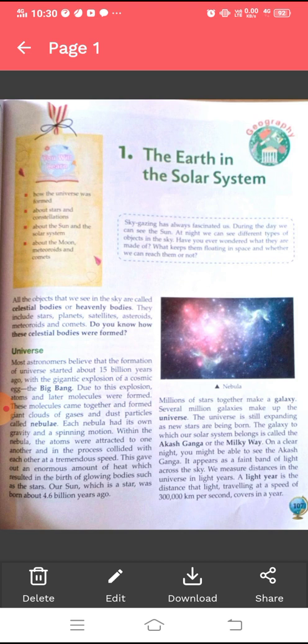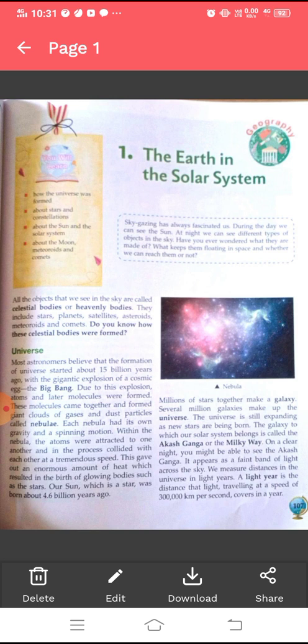Within the nebula, the atoms were attracted to one another and in the process collided with each other at a tremendous speed. This gave out an enormous amount of heat, which resulted in the birth of glowing bodies such as stars. Our sun, which is a star, was born about 4.6 billion years ago. Millions of stars together make a galaxy. Several million galaxies make up the universe. The universe is still expanding as new stars are being born.